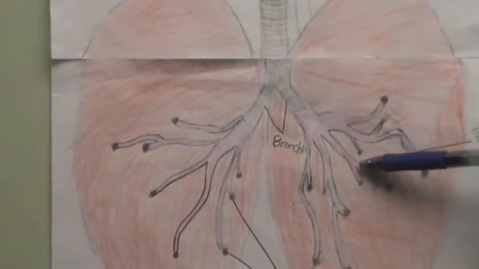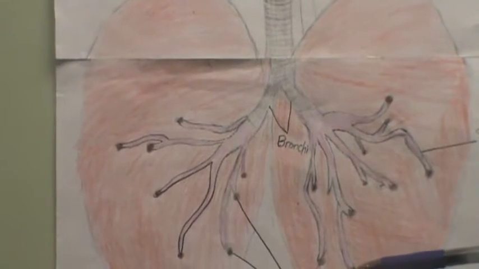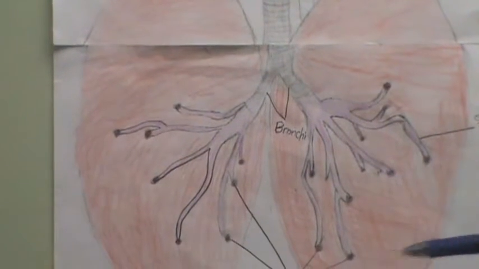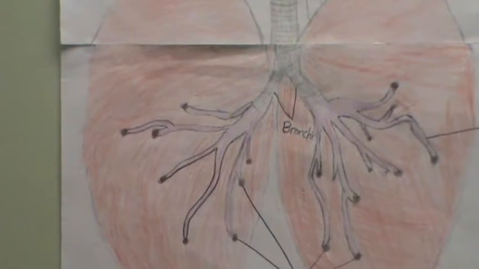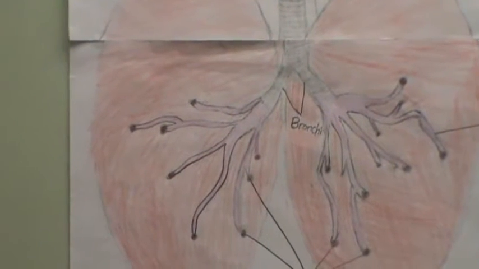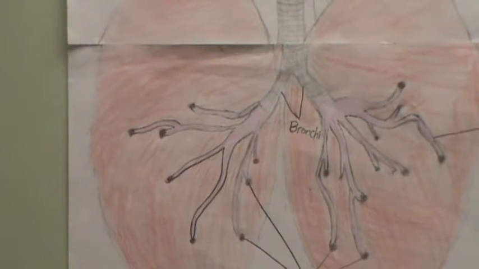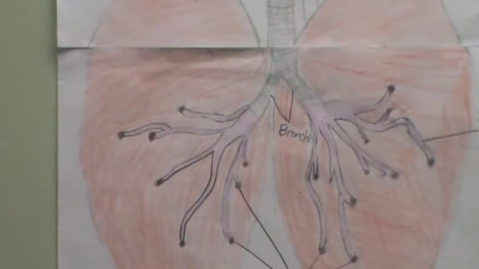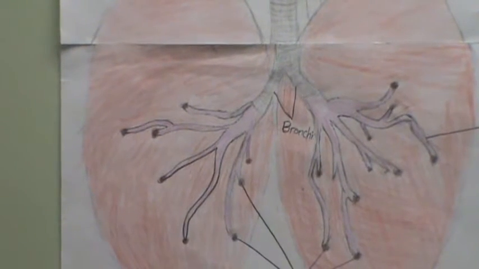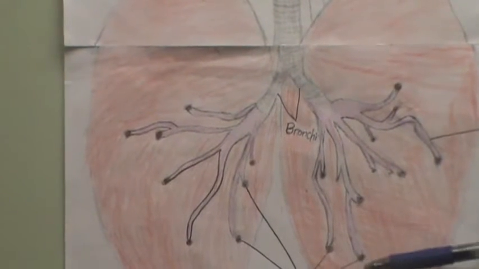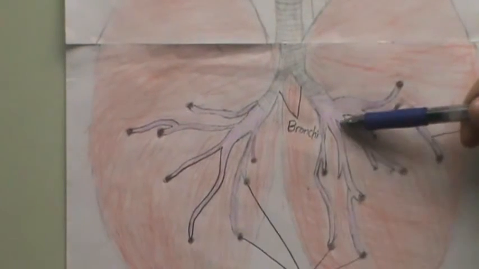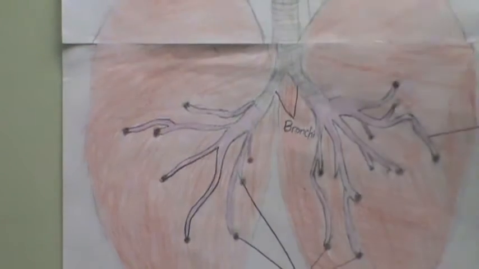At the end of each bronchiole, there are air sacs called alveoli that do the actual exchange of oxygen and carbon dioxide through the capillaries on the membranes. Oxygen is then transported to the various body cells via the circulatory system. When exhaling, carbon dioxide from the body cells gets transported in the blood to the lungs, diffusing into the alveoli and to the bronchioles, back into the bronchus, the trachea, and finally out of your mouth.